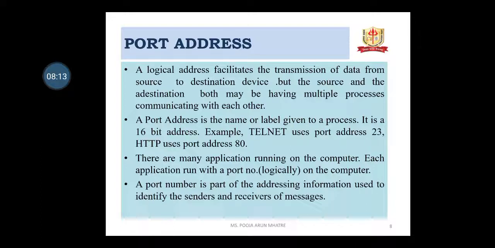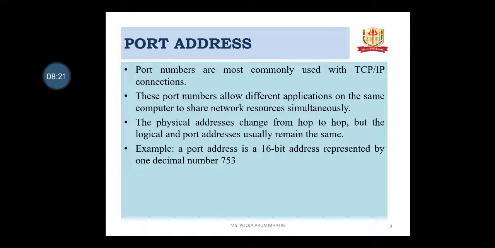Port number is a part of the addressing information used to identify the senders and receivers of messages. Port numbers are most commonly used with TCP/IP connections. These port numbers allow different applications on the same computer to share network resources simultaneously. The physical addresses change from hop to hop, but the logical and port addresses usually remain the same. For example, a port address is a 16-bit address represented by one decimal number, that is 753.